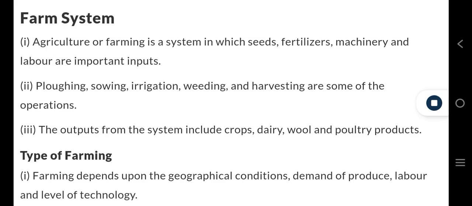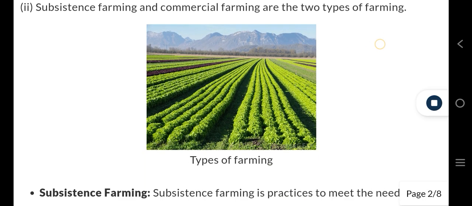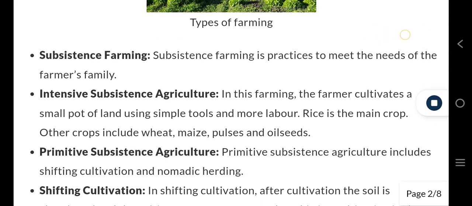Types of farming. 1. Farming depends upon the geographical conditions, demand of produce, labor, and level of technology. 2. Subsistence farming and commercial farming are the two types of farming. Types of farming: subsistence farming. Subsistence farming is practiced to meet the needs of the farmer's family.